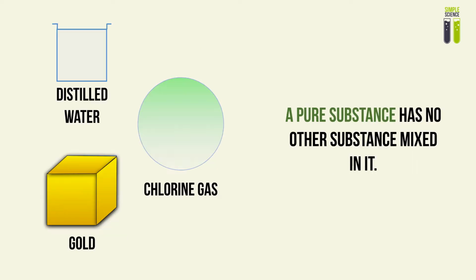So a pure substance would be a substance that has nothing else apart from the primary substance mixed in it. In our control volume, we can see there's only a homogeneous type of substance. So we're looking at distilled water, where there's only H2O molecules, and chlorine gas, where there's only chlorine molecules, and gold. Notice that I'm saying there's a homogeneous spread of the homogeneous type of elements and compounds. So it's not just elements, it can be a compound. Essentially, water is homogeneously just H2O molecules.